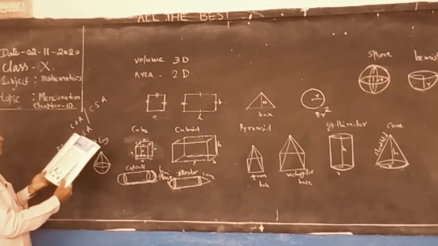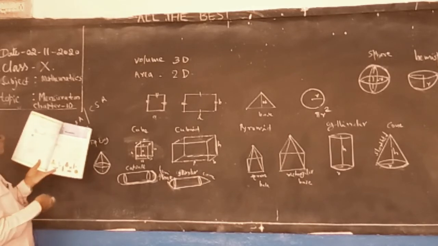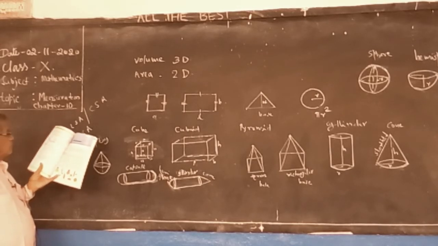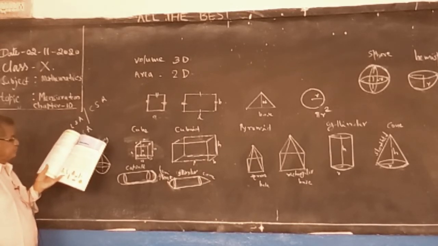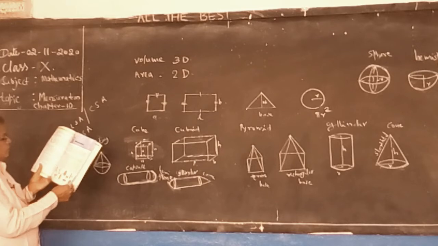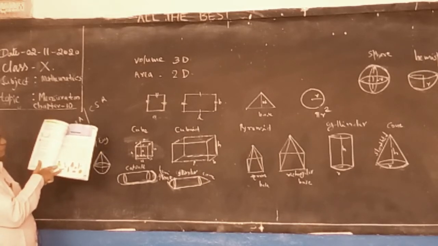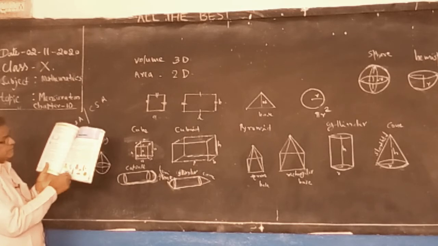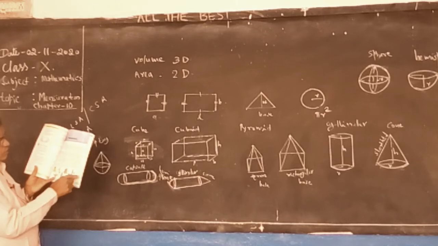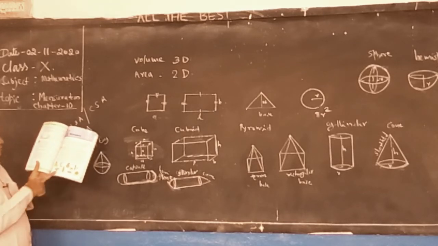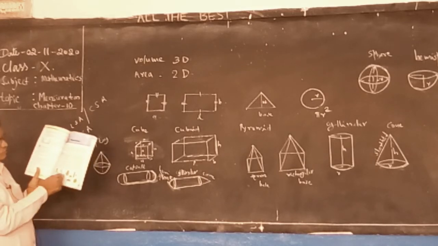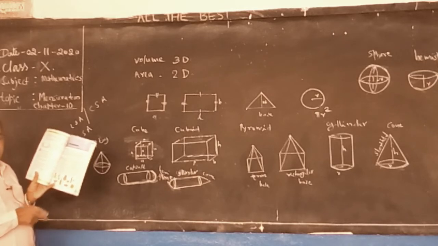See, some objects are given in the front page. Canvas needed for making a tent. Different combinations of solids: sphere, cylinder, fan, bat. So these are combinations of solids.